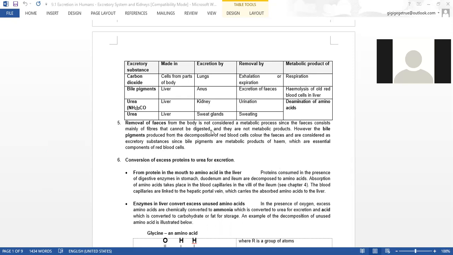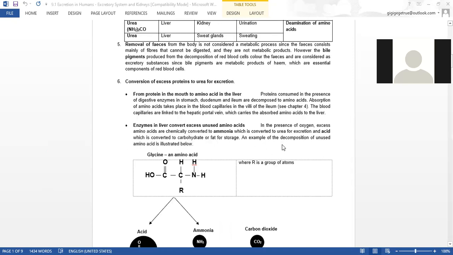mainly cannot be digested and absorbed. So next is the conversion of excess amino acid into urea. This is an example of an amino acid. Here you can see that this has the amine group and the carboxylic acid group, so we call it amino acid. The amine group, then acid.